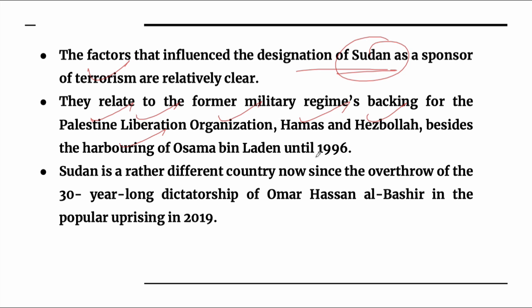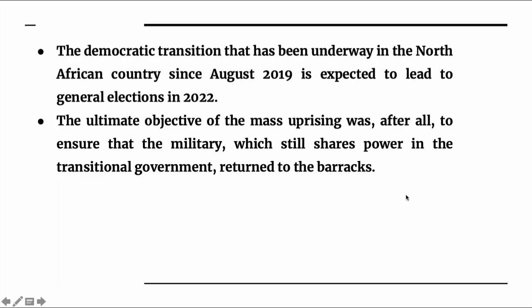After many protests and movements, or revolution which took place in Sudan, after 30 long years, the dictatorship of Omar Hassan al-Bashir ended, and it resulted into the steps which can take Sudan towards the path of democracy.